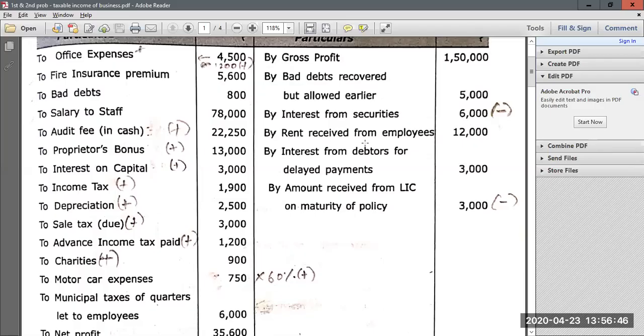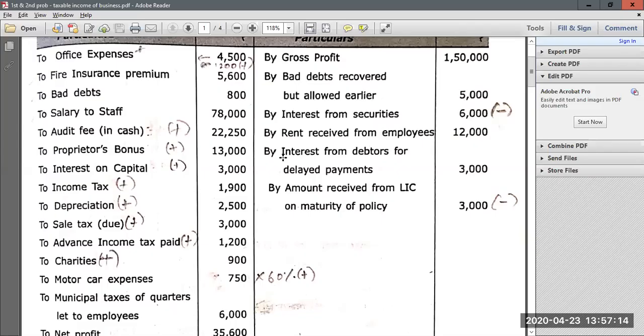Now again, rent receipt from employees. Now the 12,000 whatever they have given as rent receipt from employees, it is business income because they have let out quarters for employees. From the same they are collecting rent, so it should be considered as business income in this case. Instead, if they had given rent receipt from house property, that means we should have treated it as income from house property. Since the rent is received from employees, it should be considered as business income itself.